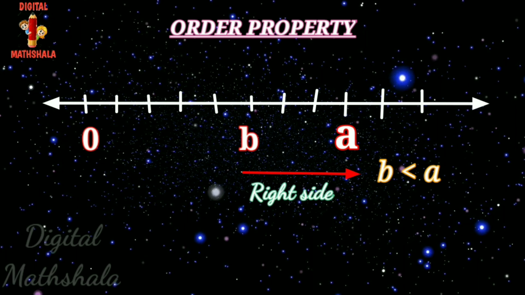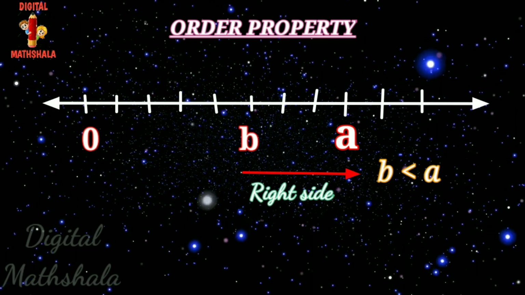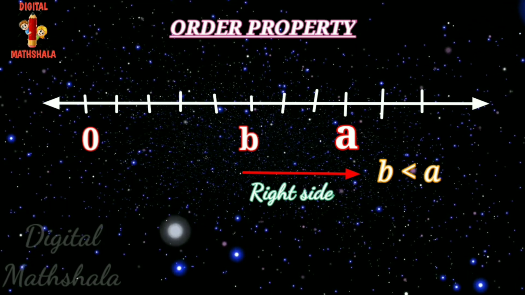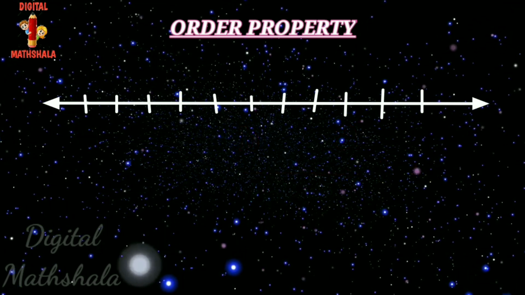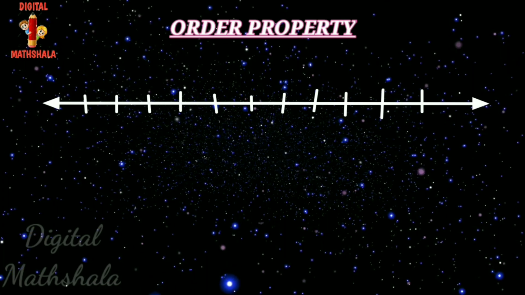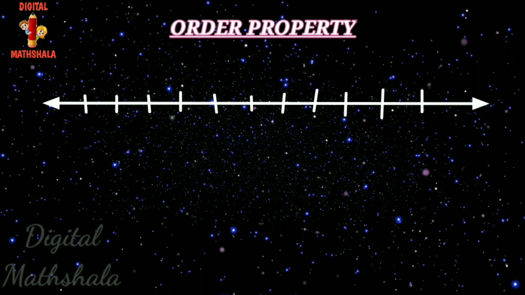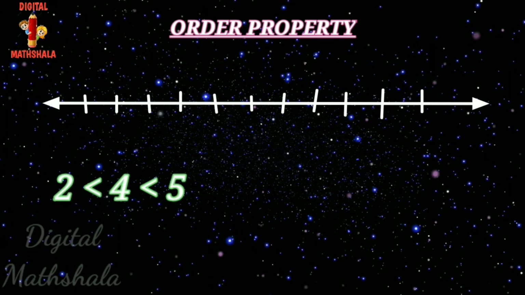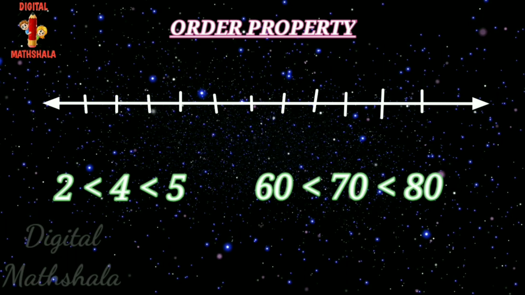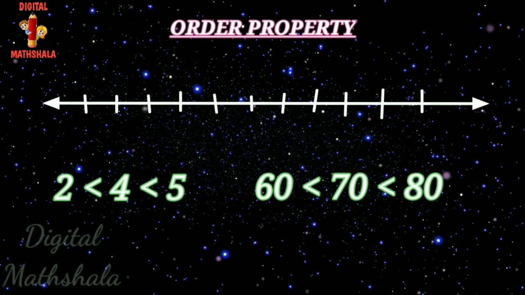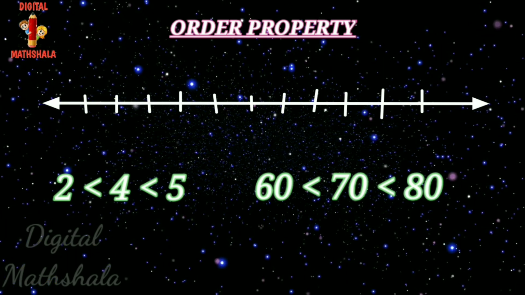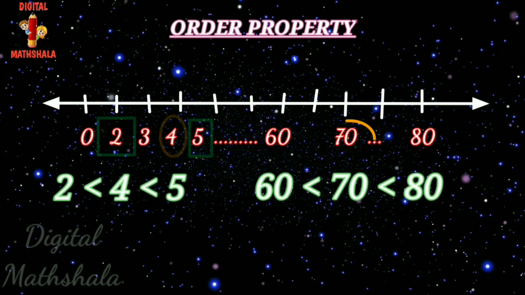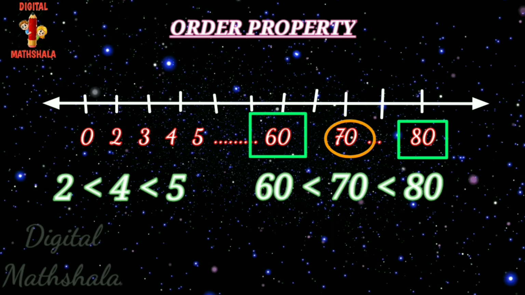Therefore, the fact that any two whole numbers are comparable is called the order property of whole numbers. For example, let us consider 2 < 4 < 5 and 60 < 70 < 80. Thus, 4 lies between 2 and 5, while 70 lies between 60 and 80.